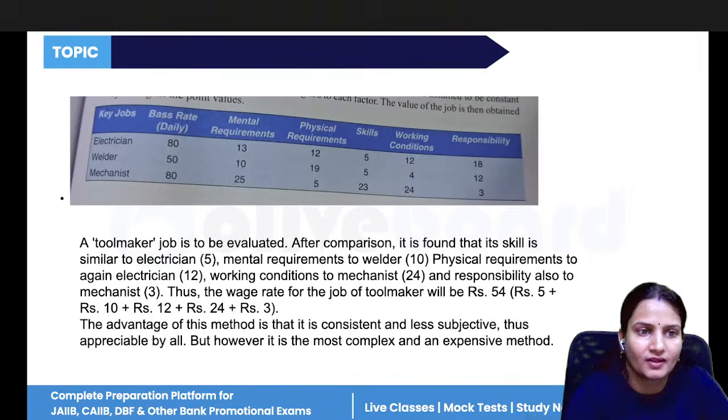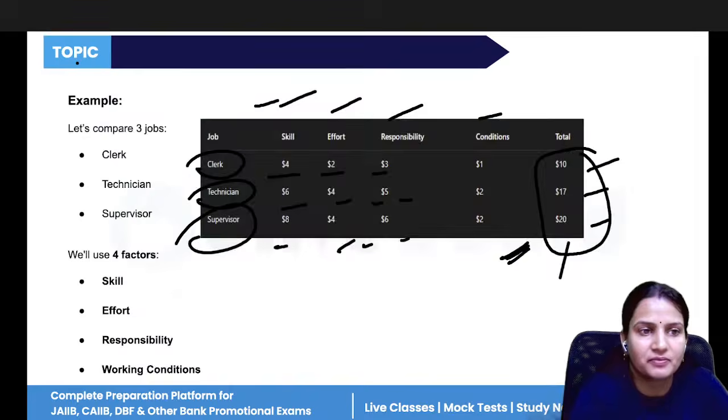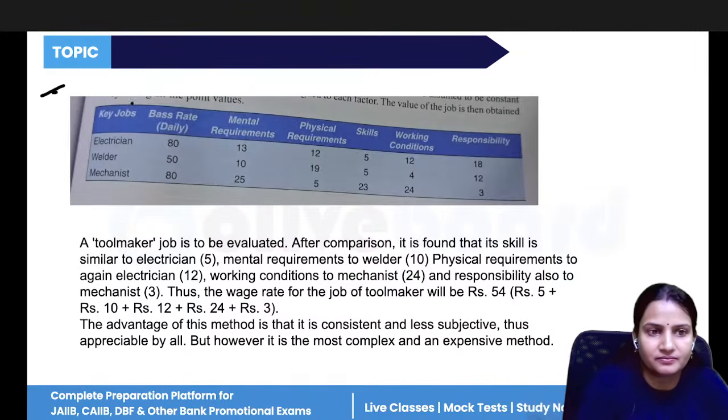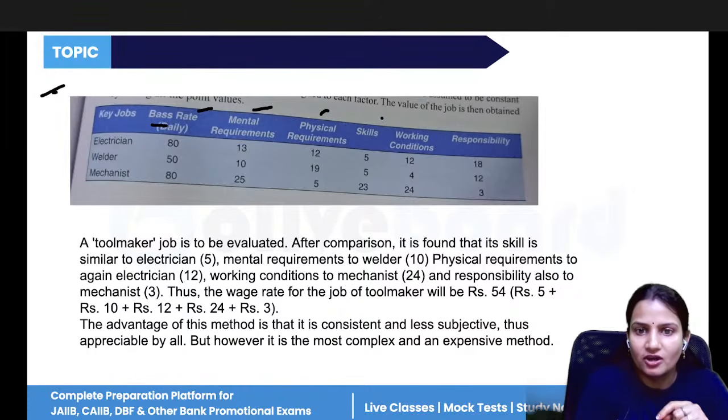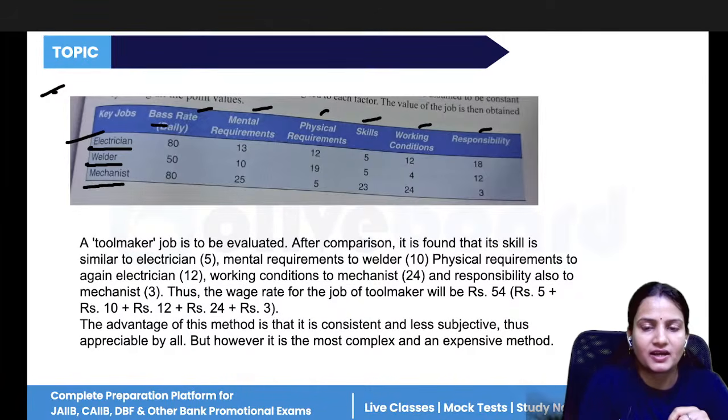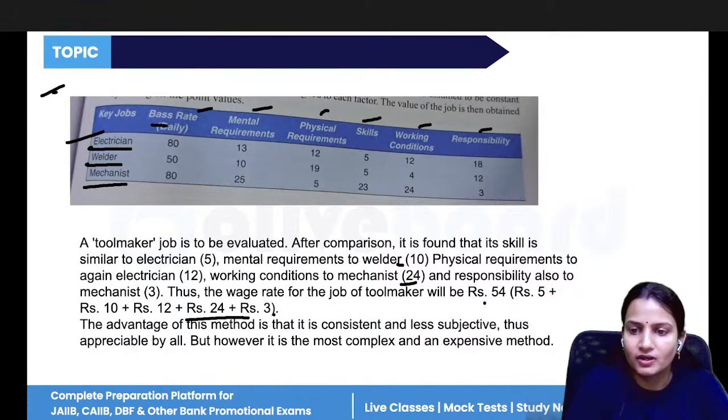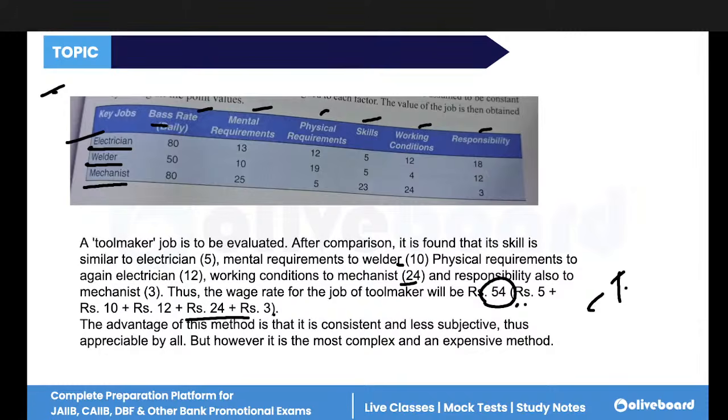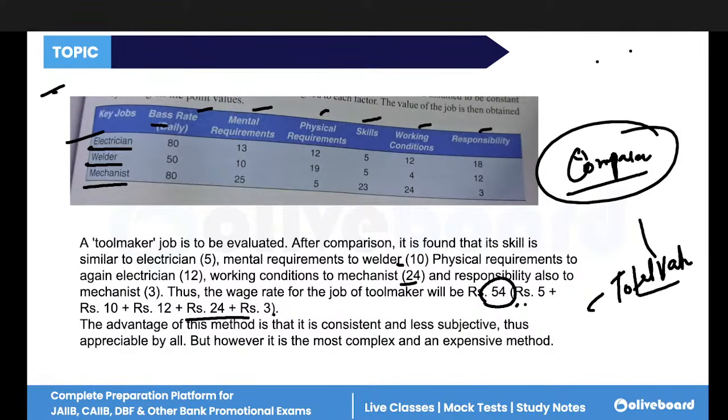All right. So this is the example for your factor comparison method only. See, all the factors are the same: the mental requirement, physical requirement, skills, working condition, responsibility. So whether you are calculating for electrician, builder, or mechanic, all the factors are the same. Then you will give them the required points and total all the points. This will give you the total value, and according to this total value, you will compare the jobs, keep the individual, and decide the compensation accordingly.